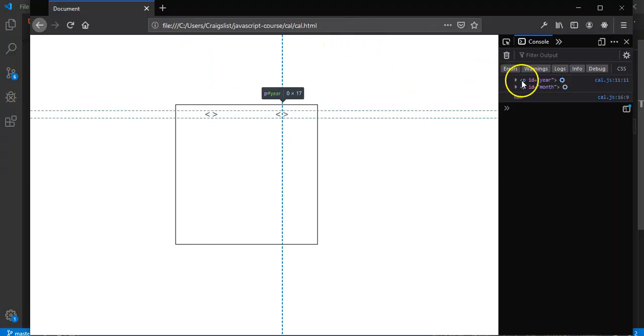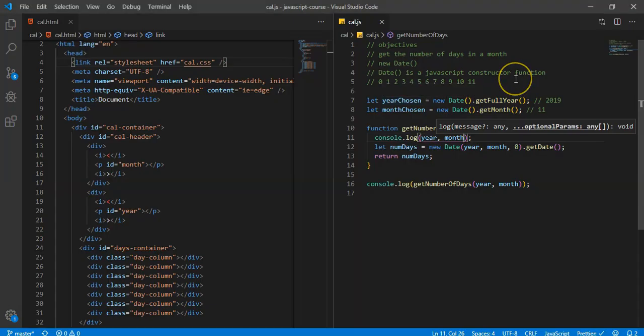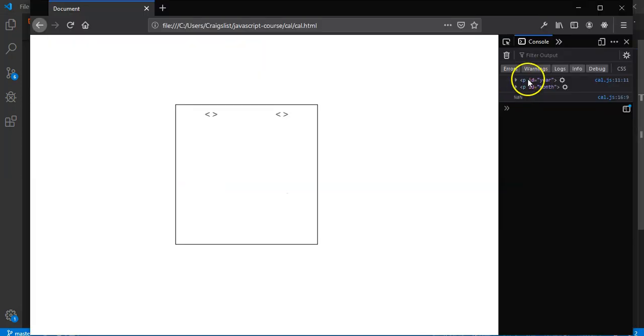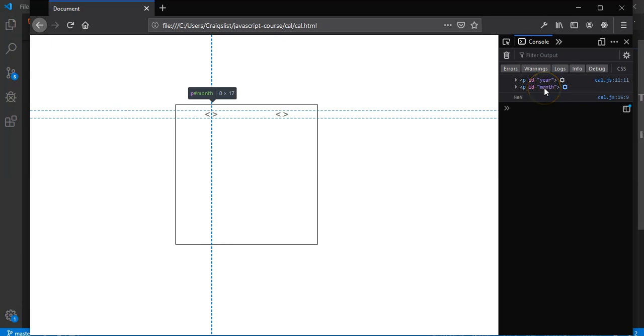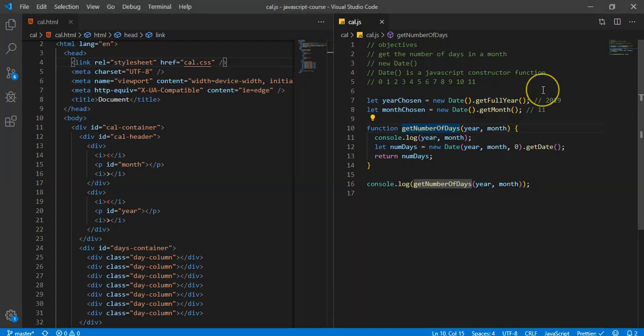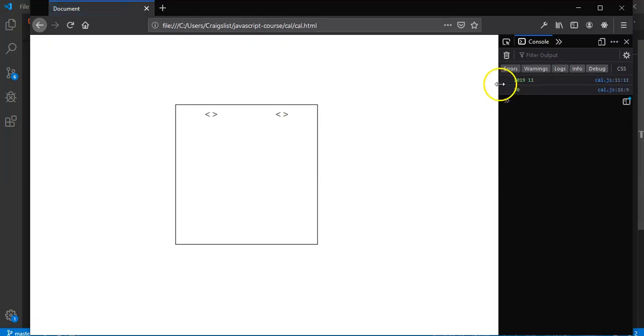Why is that happening? Year, month. Why is it giving me an ID? Oh, duh. Sorry, that's incredibly embarrassing. I changed it up here. There we go. All right, good.